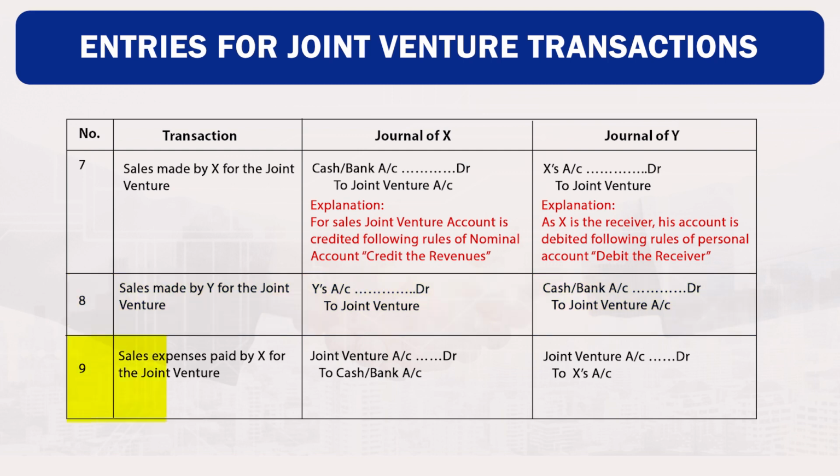Transaction number 9. Sales expenses paid by X for the joint venture. In the book of X, joint venture account debit to cash or bank account credit. In the book of Y, joint venture account debit to X account credit.